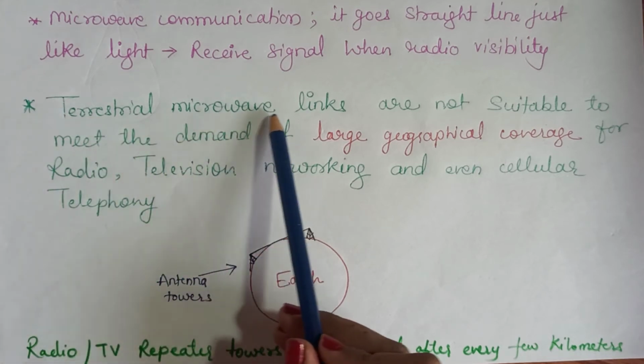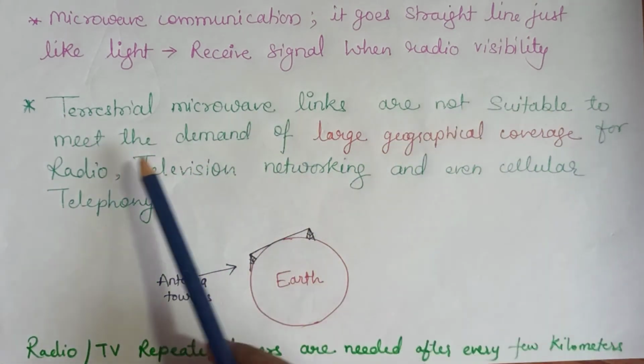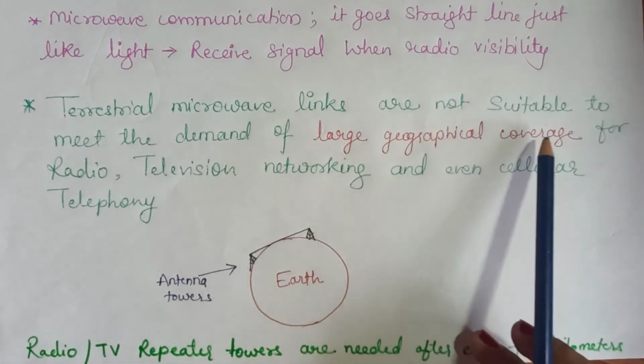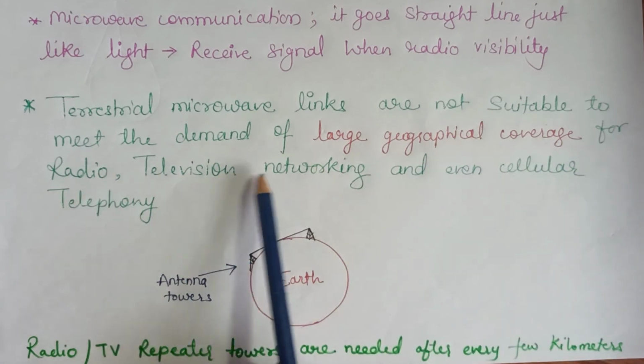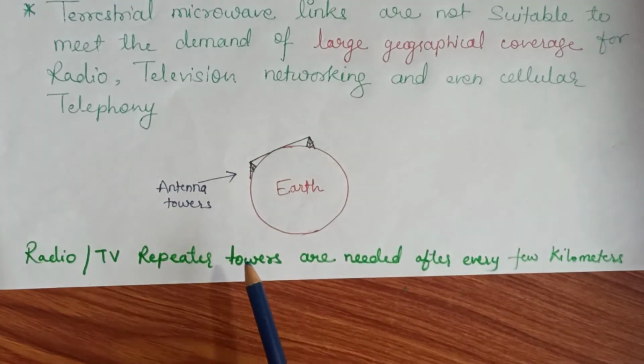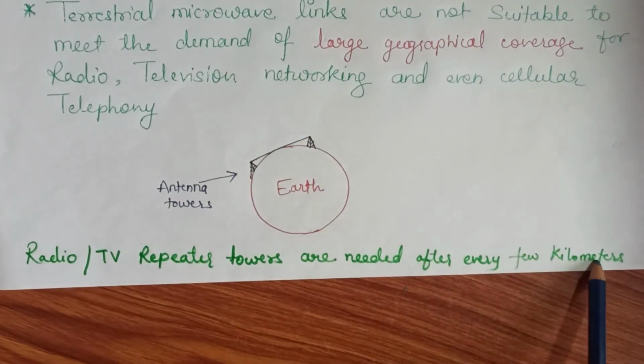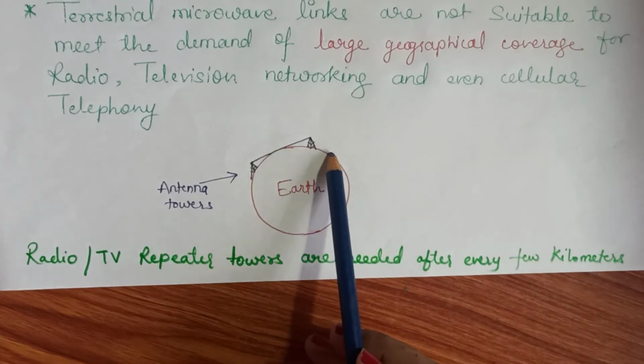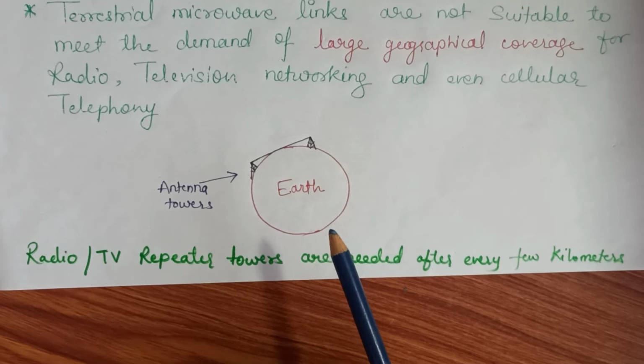So terrestrial microwave links are not suitable to meet the demand of large geographical coverage for radio, television network and even cellular telephony. To cover a large geographical area, radio TV repeater towers are needed after every few kilometers.